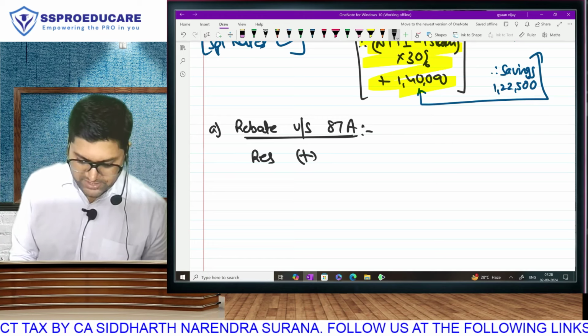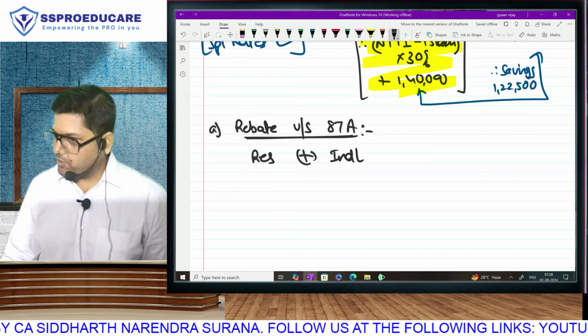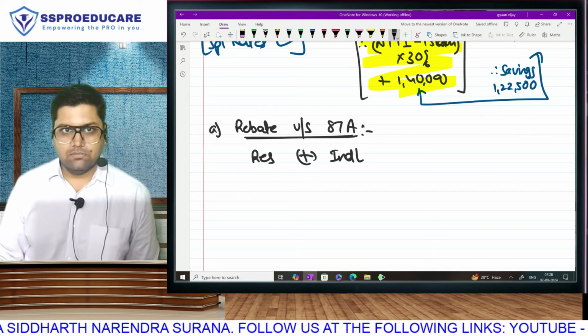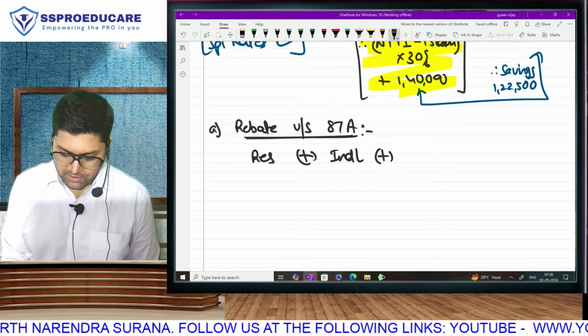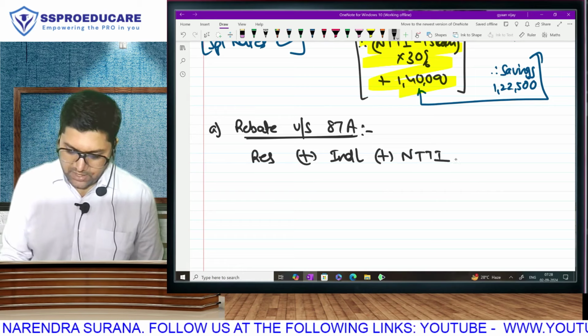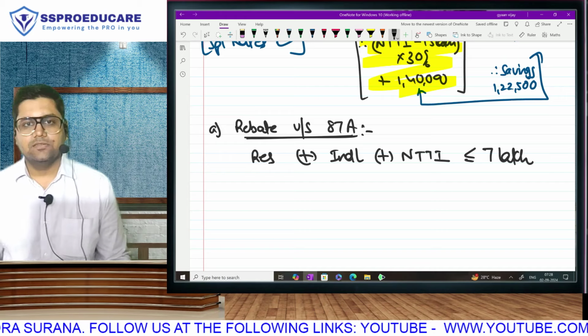Resident, that means non-resident, no rebate. Individual, that means HUF, AOP, BOI, no rebate. I remind you, 115BAC covers HUF, AOP, BOI also. And third, here is the amendment that took place: NTTI up to rupees 7 lakh.